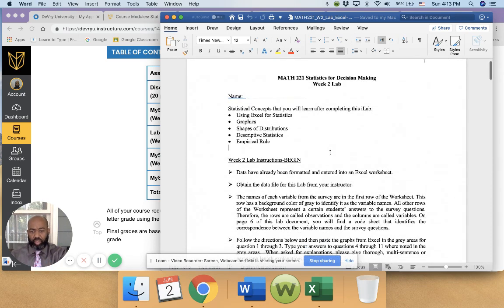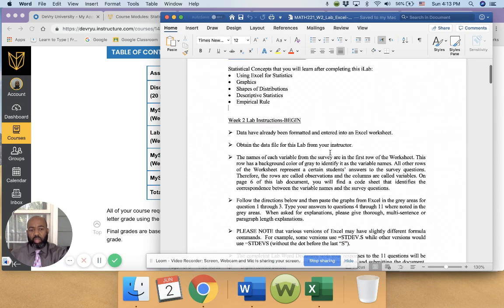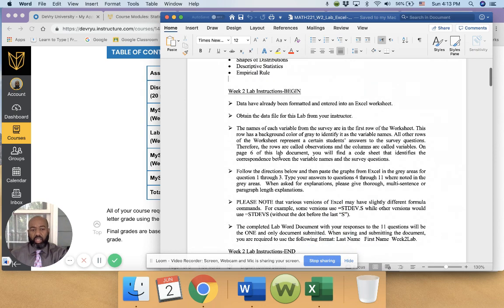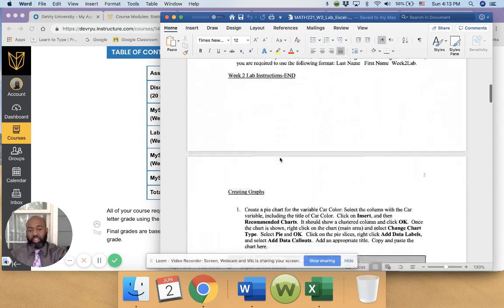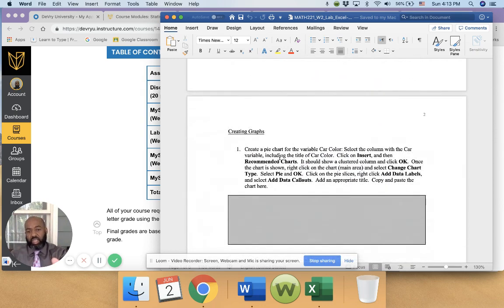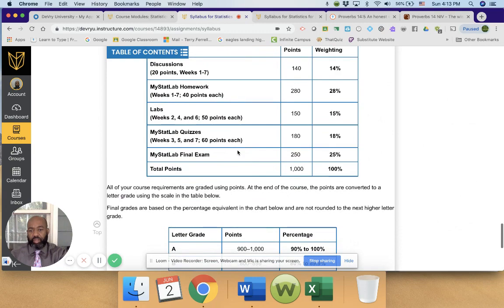In this lab, it's going to walk you through step by step on how to use the software. That's the goal. The goal is to teach you. So you're going to read it. Step 1, click here. Step 2, click here. And as you have questions, let me know. But it's intended to walk you through the process one step at a time. So that's your labs, and you'll have 3 labs in the course.